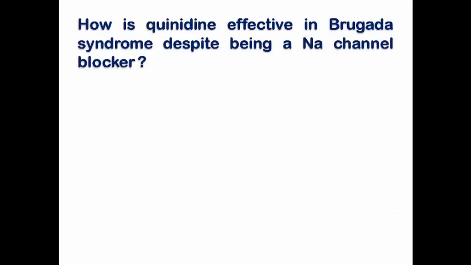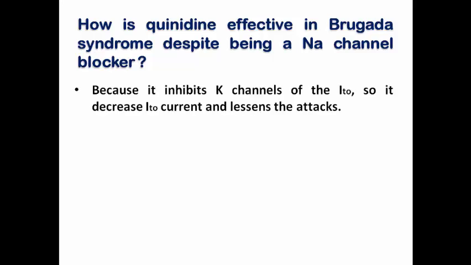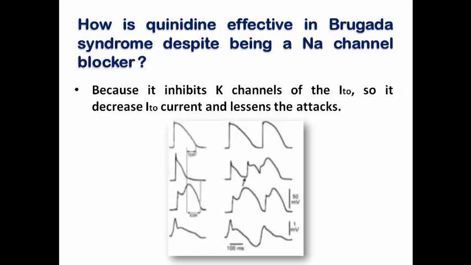A question that usually comes to my mind, and I think it comes to your minds as well: how is quinidine effective in Brugada syndrome despite being a sodium channel blocking medication? Here it inhibits the potassium channel of the Ito current in phase 1 of repolarization, and so it decreases the Ito current and lessens the attacks, because it reduces the voltage gradient between the different cardiac sites.